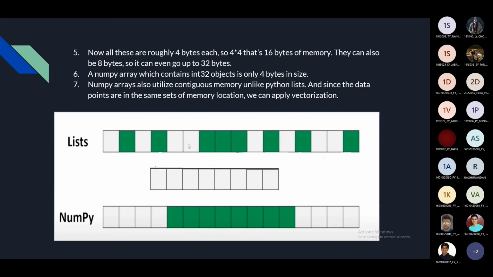Now the other thing that I discussed earlier about locality of reference, NumPy arrays utilize contiguous memory. You can see below here, in this NumPy array, all the data points have contiguous memory locations. There are no gaps in the memory. And this is for a Python list, where there are gaps in it. Because this doesn't have any gaps, the locality of reference principle is applied and you can actually apply vectorization on it.